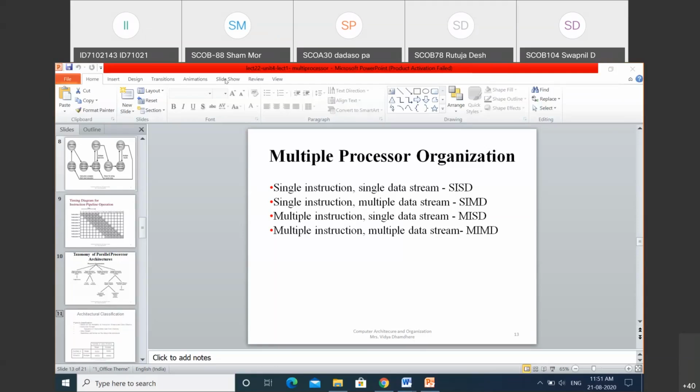Now, next, this is related to the multiprocessor. Demonstrate the multiprocessor organization architecture, which I have explained now. All of you understand this?